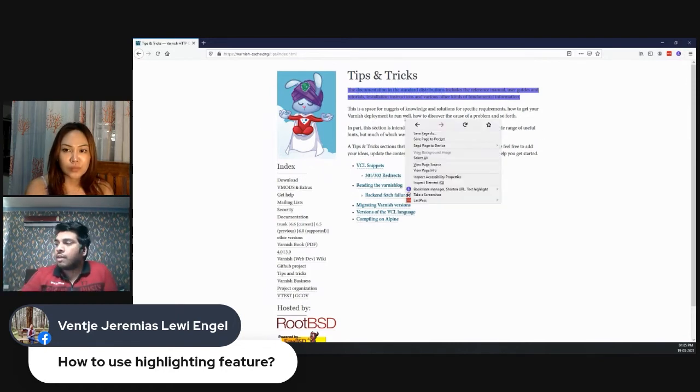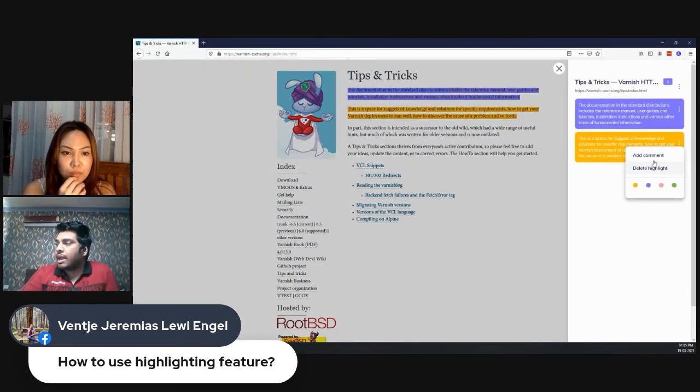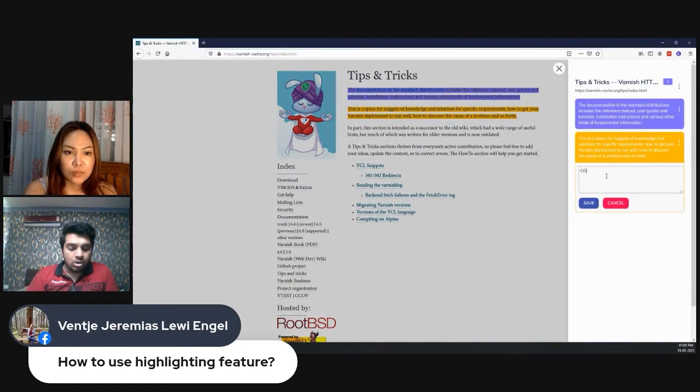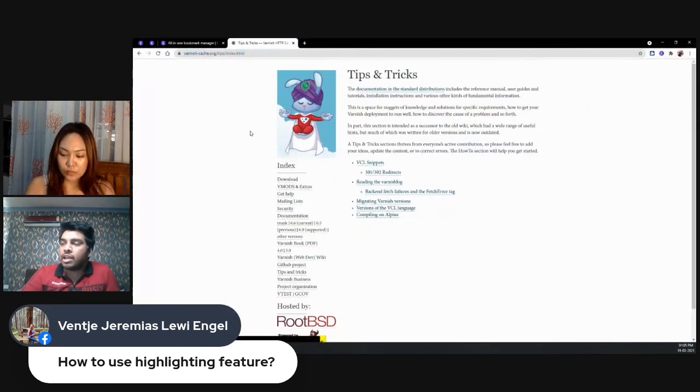And now I will right click here, and I will use the highlighter, and I will highlight this second line here, and I will change the color here. Same thing, I can add a comment here, comment from Firefox, save. And now I can open Chrome again, and I can refresh this page, and I should be able to see this second highlight here.